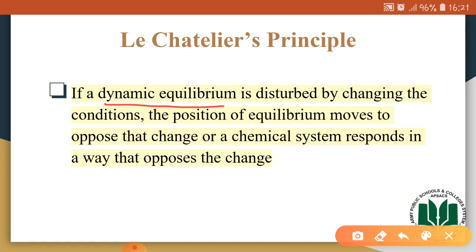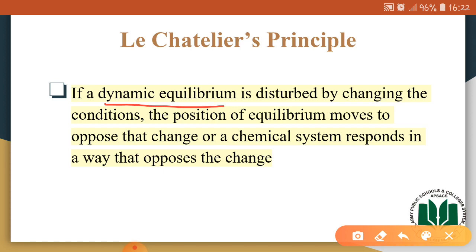after a certain reaction, when a dynamic equilibrium has been established, we already read that in order to allow it to remain established for a longer period of time, we need to keep constant certain conditions, and those conditions were the concentration of reactants and product should remain constant, the temperature, pressure and volume of the system should remain constant.